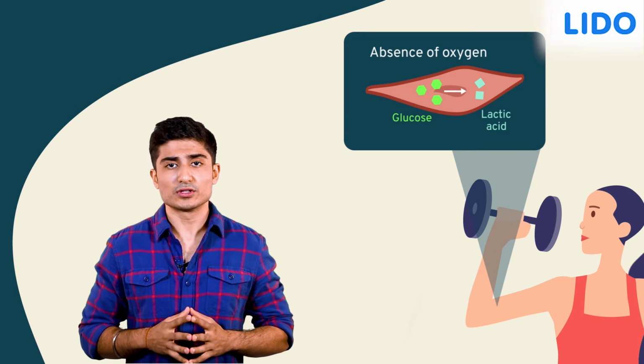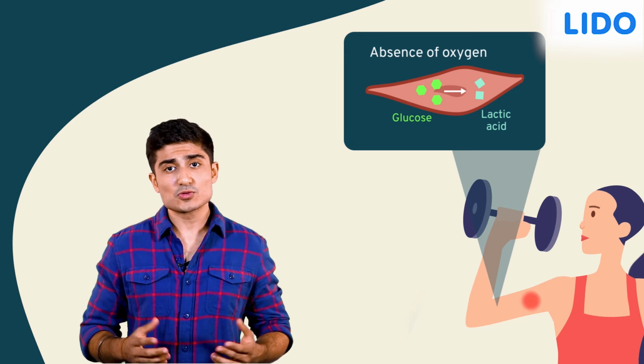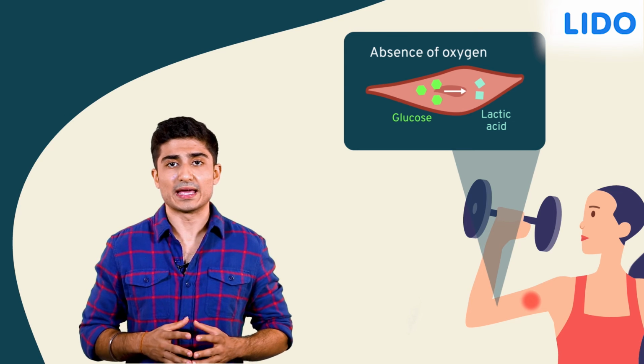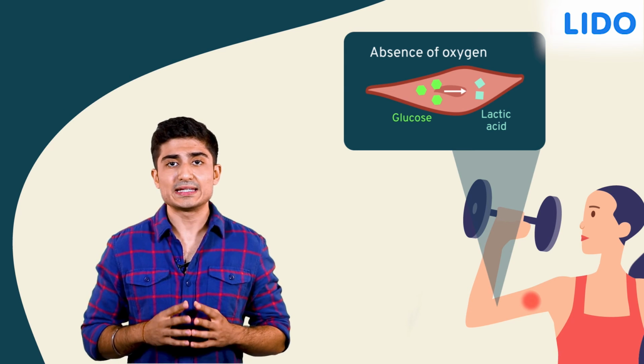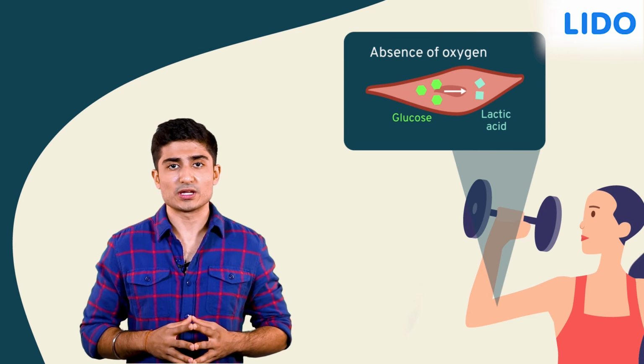Lactic acid is harmful to the body and causes us to experience cramps and body pain. That's why athletes have to be careful about exerting themselves too much and take breaks to catch their breath. Aerobic and anaerobic respiration are proof that nature will always find a way to flourish.